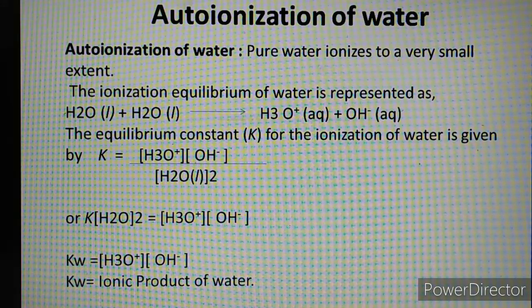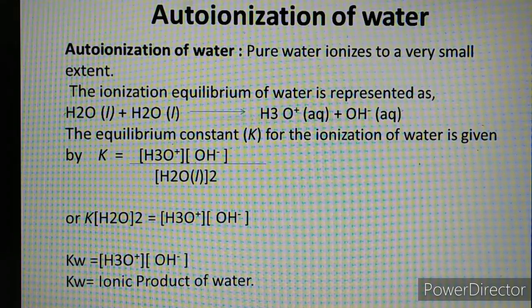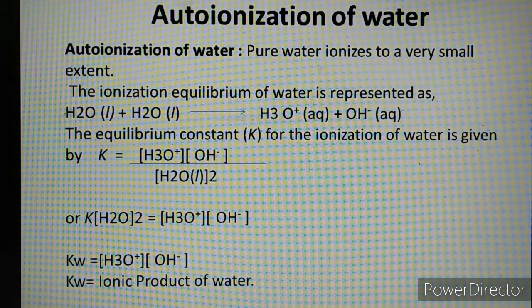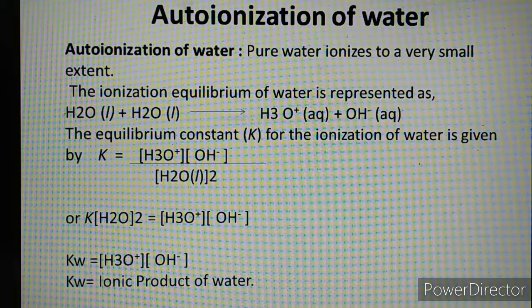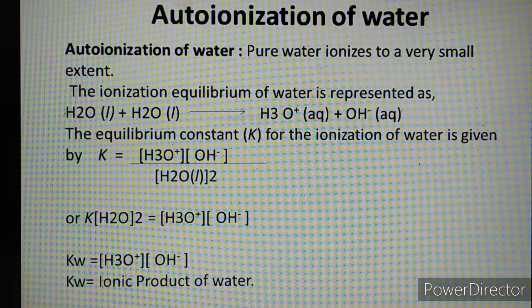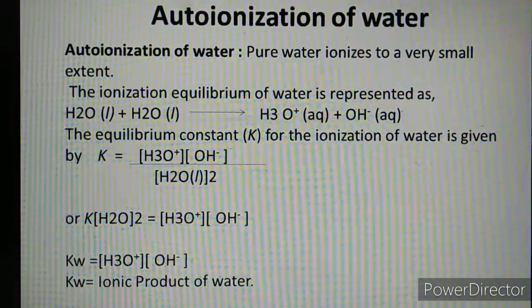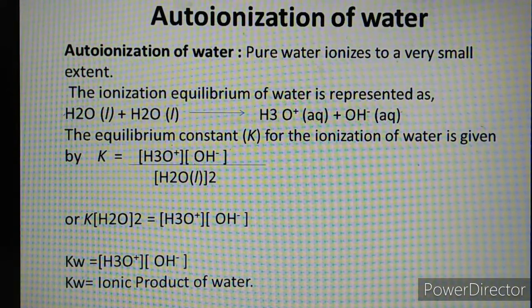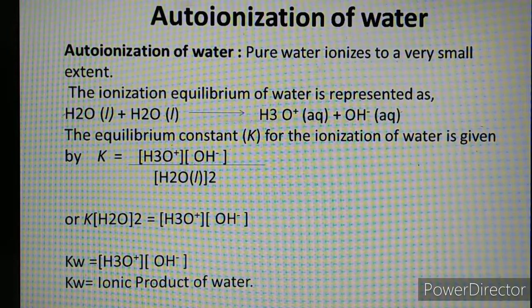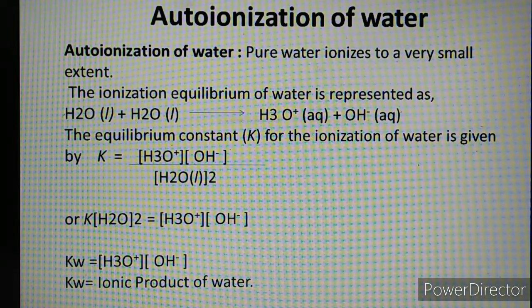Applying law of mass action to this reaction, K is equal to, what is K? Equilibrium constant for ionization of water. K is equal to concentration of products. Which products are given in the equation? H3O plus and OH minus. So K is equal to concentration, indicated by square bracket, of H3O plus into concentration of OH minus upon concentration of reactant. Which reactants? Two water molecules. So concentration of H2O square, in bracket it is given liquid state. So equilibrium constant K is equal to concentration of H3O plus into concentration of OH minus upon concentration of H2O